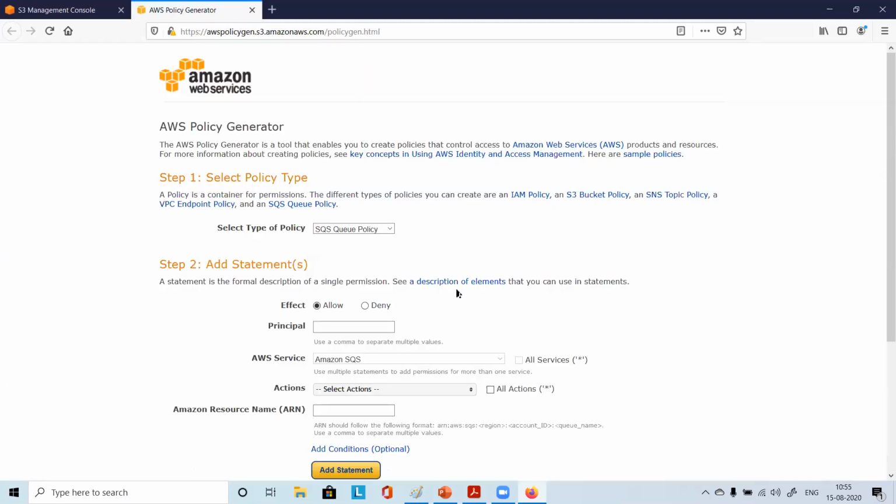You see, you have some options here. This is just a page where you can generate a policy and then copy and paste it there. What is the purpose of this policy? We are trying to give read access to all the people for our website, that means for our bucket. Select type of policy. What should be the policy? S3 bucket policy, correct? Simple. Just choose S3 bucket policy.